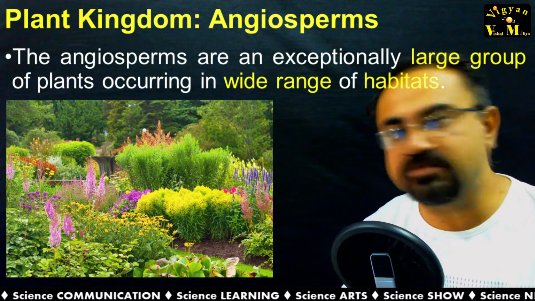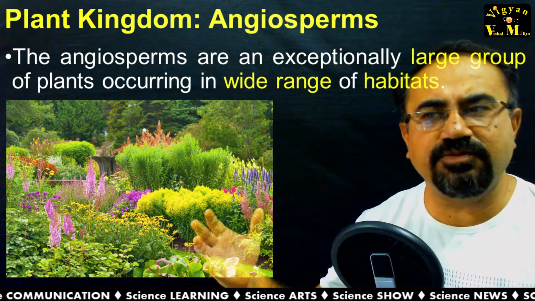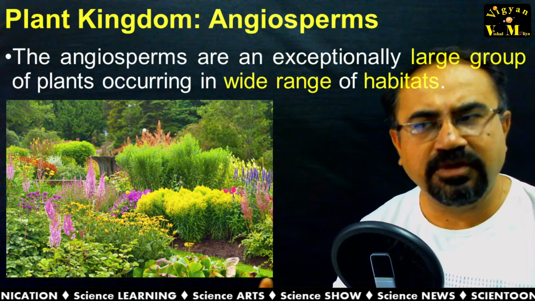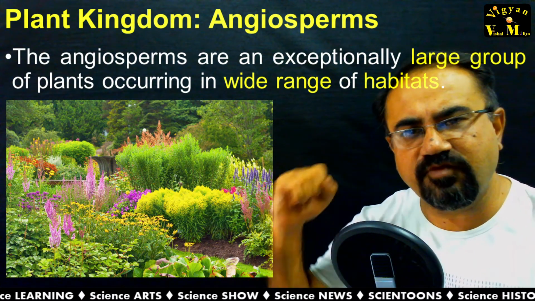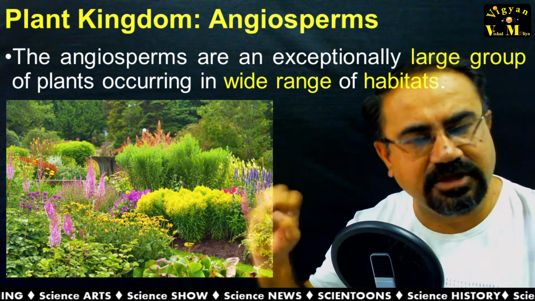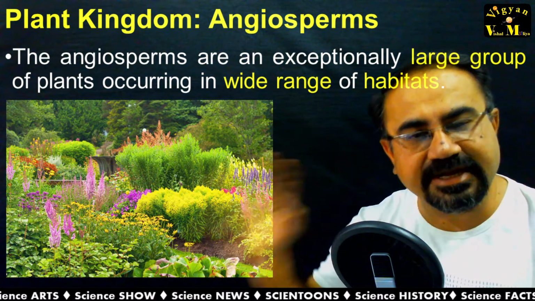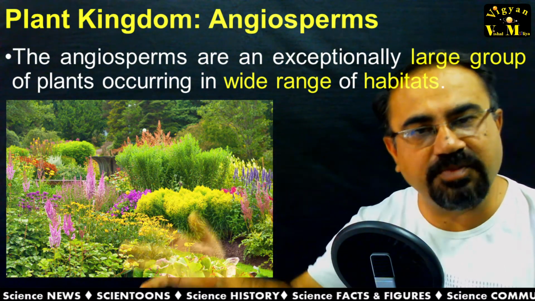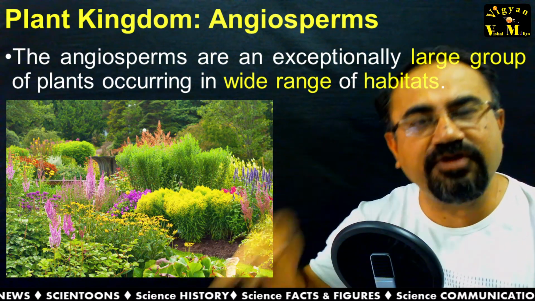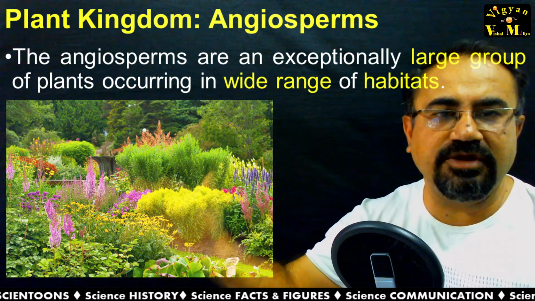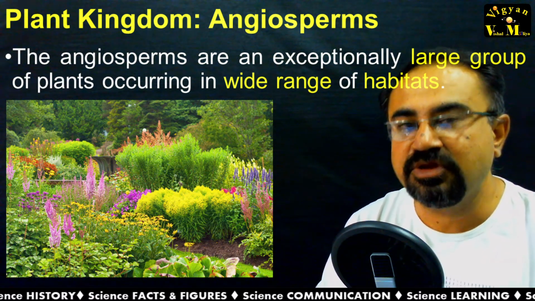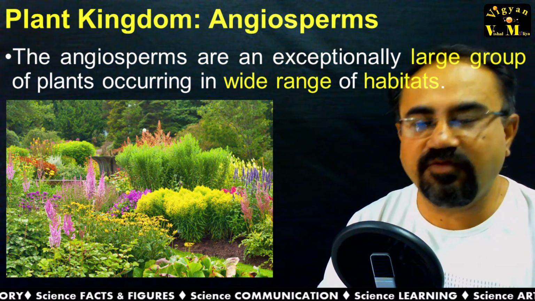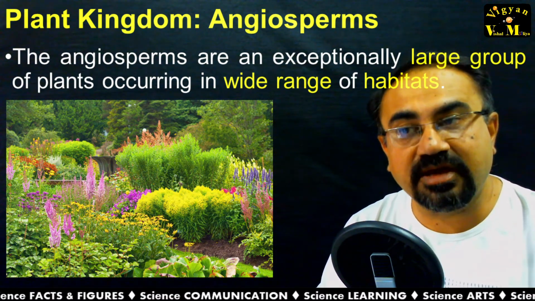These angiosperms are a highly distributed, large group occurring in a wide range of habitats. You can find it in water, you can find it in the ground area, you can find it in the desert area, even on the mountain range. Everywhere in the wide range of habitat you can find, and that's why it is having a huge number of species. More than 250 lakh species are there.